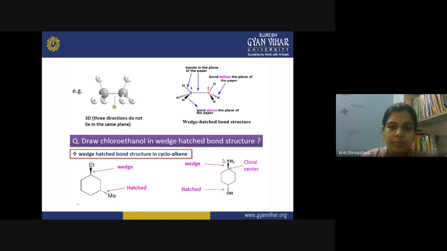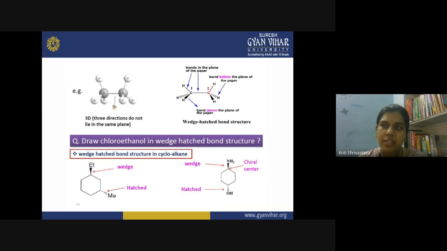Similarly, this amine group is above the molecule, and this hydroxide is below the molecule. So this is a wedge hash bond structure in the cycloalkane. And when such a structure is possible on carbon, it becomes chiral. So the chirality arises due to the tetrahedral structure of sp3 hybridized carbon.